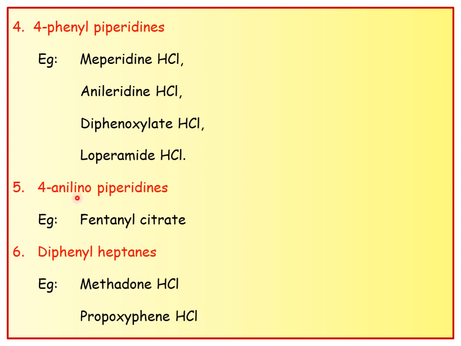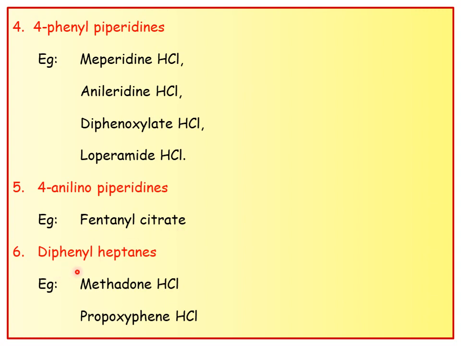And the next one is 4-anilinopiperidines. The name itself indicates the difference. Instead of a phenyl ring, it consists of an aniline. Here the benzene ring is phenyl, whereas here it consists of benzene with NH2, nothing but aniline-substituted piperidines. The very important example is fentanyl citrate. We already studied fentanyl citrate under general anesthetics. It is used as an adjuvant for dissociative anesthesia.